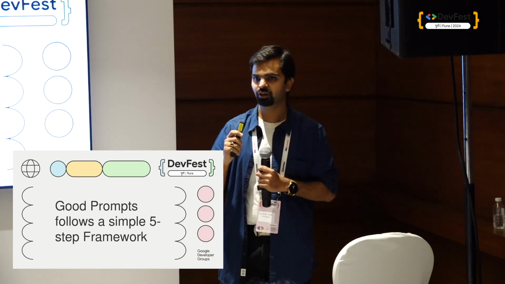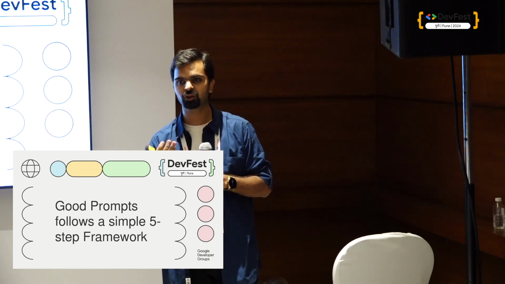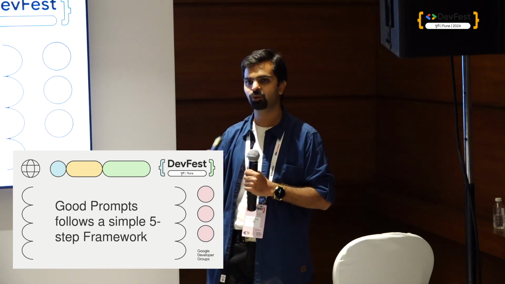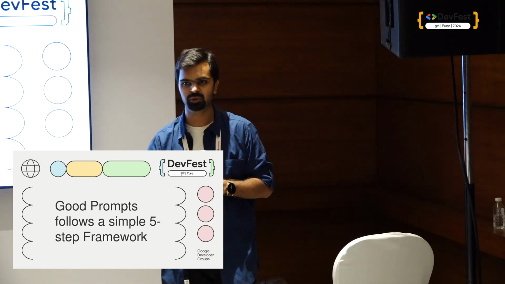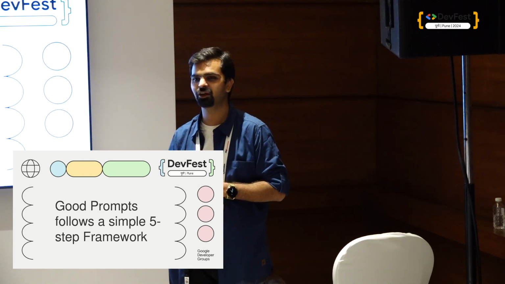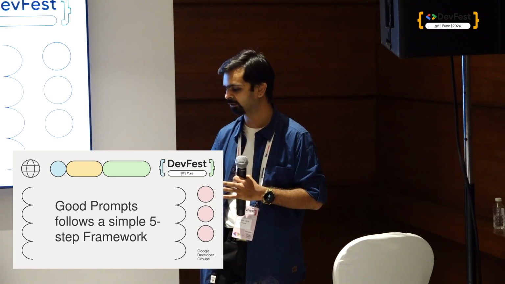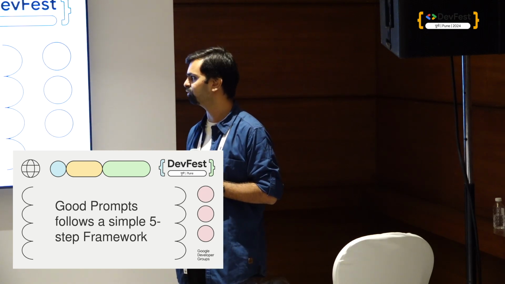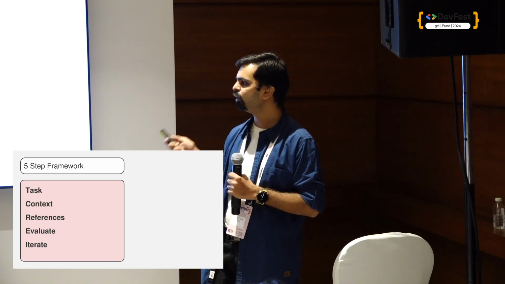Now let's dive into the framework. There must be structure, because without structure some things may work, but some things fail. This is what will keep almost every prompt in a very good position. Many of us may have tried GenAI applications, and sometimes it works, sometimes it gives the most unlikable solution, the worst. We don't need it. That is because we just wrote something and did not give a proper structure. Good prompts always follow a five-step framework. Let's see what that framework is: task, context, references, evaluate and iterate.